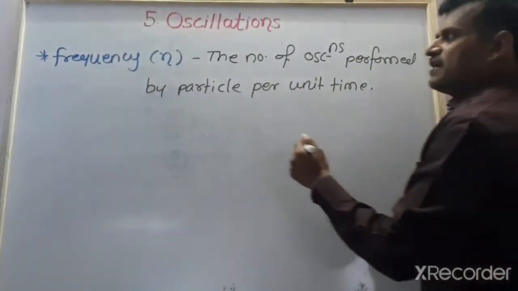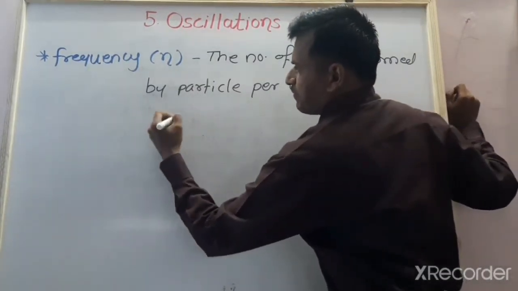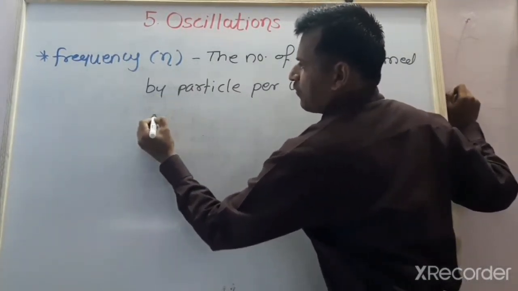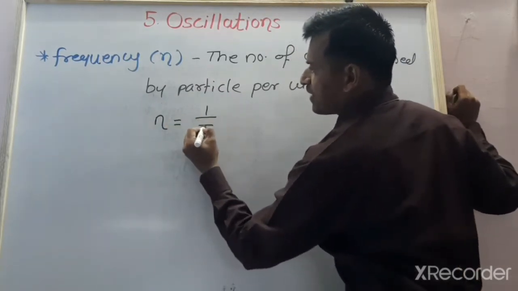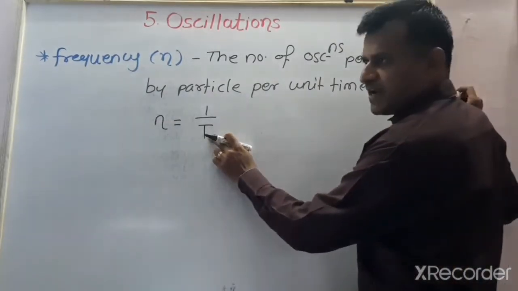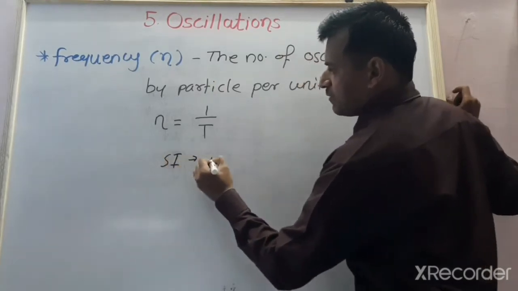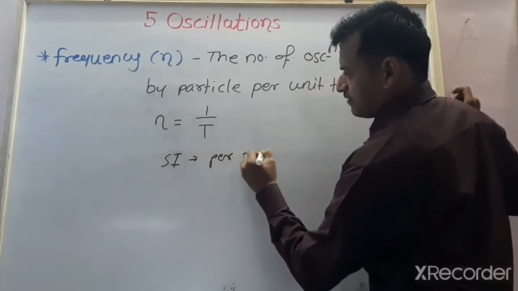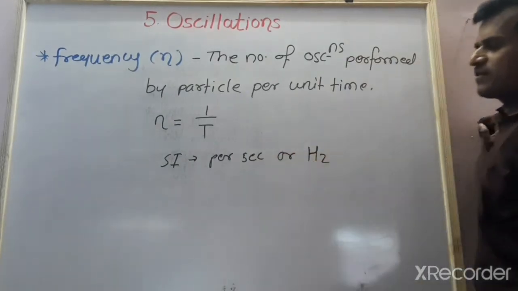The frequency is measured in hertz. SI unit हे पा. Actually its formula is given by frequency is equal to the reciprocal of period, 1 upon T. The T is the period which is measured in seconds, and the SI unit is per second from the formula, or it is also expressed in hertz.